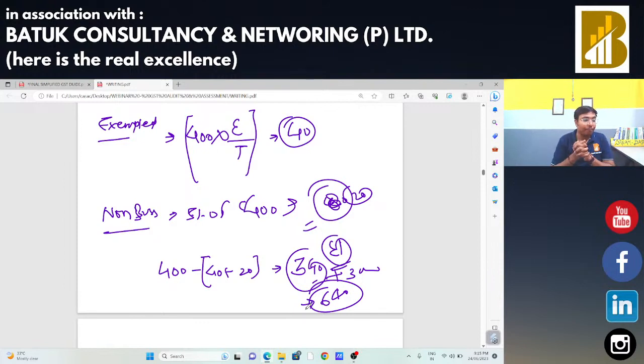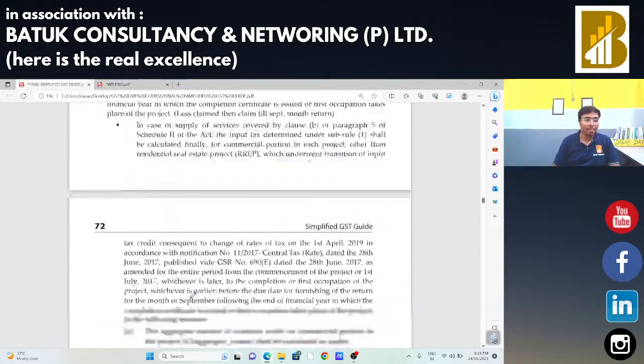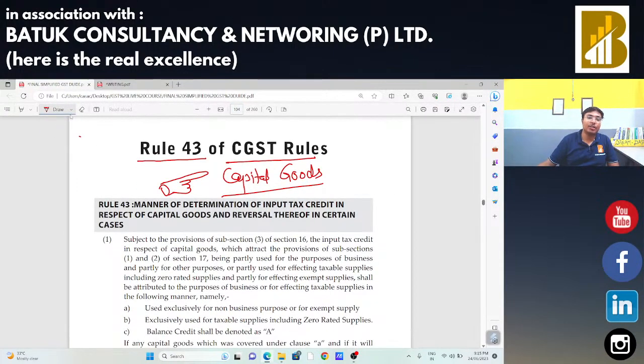Is that okay for each and everyone? That repeat example is okay? So that we can start our discussion on the capital goods. Just comment on the fastest basis.